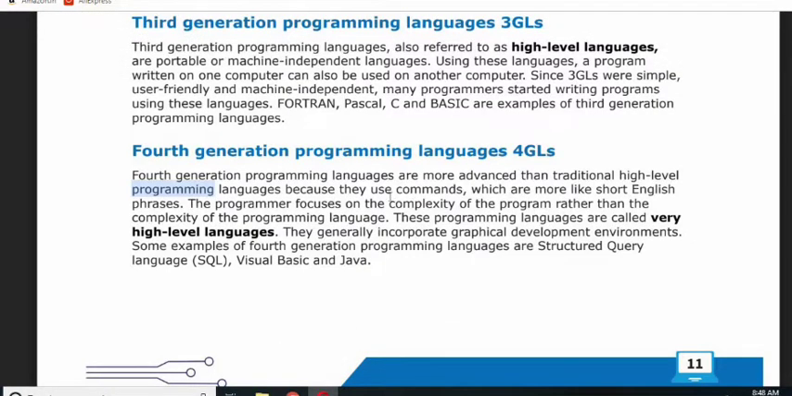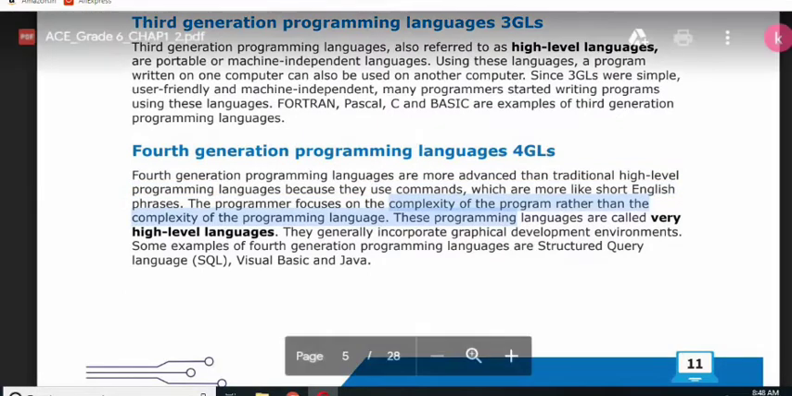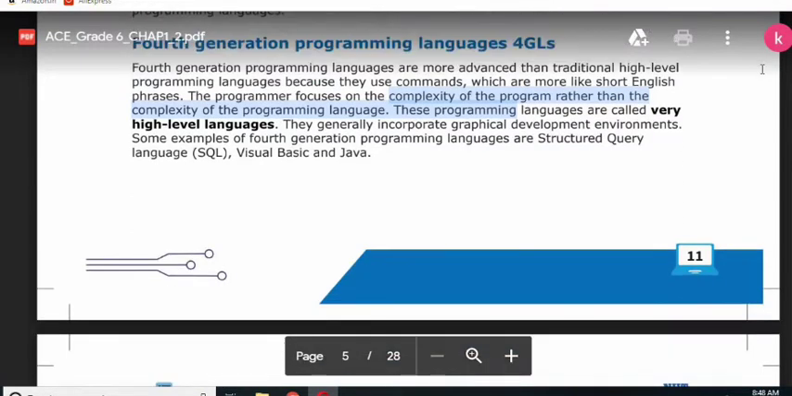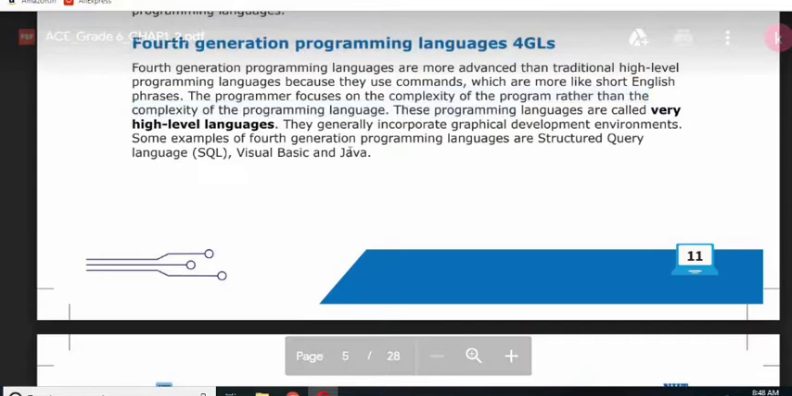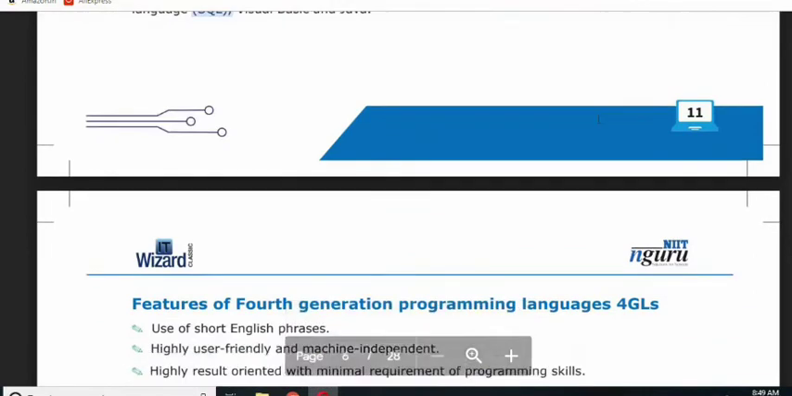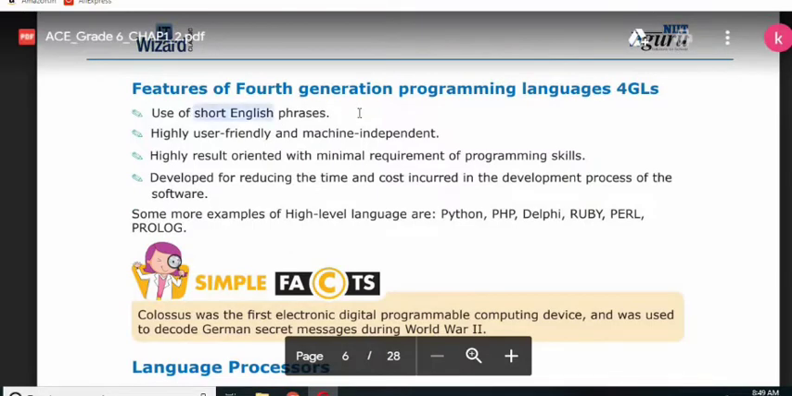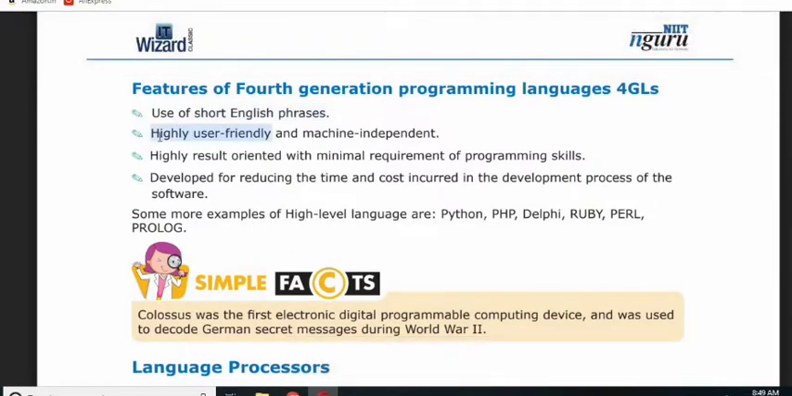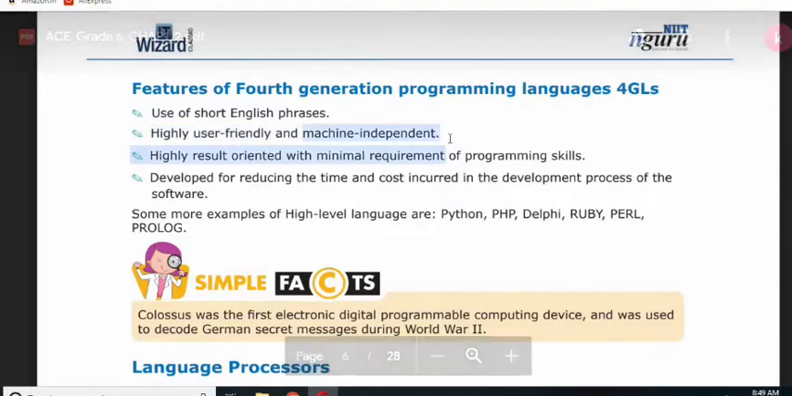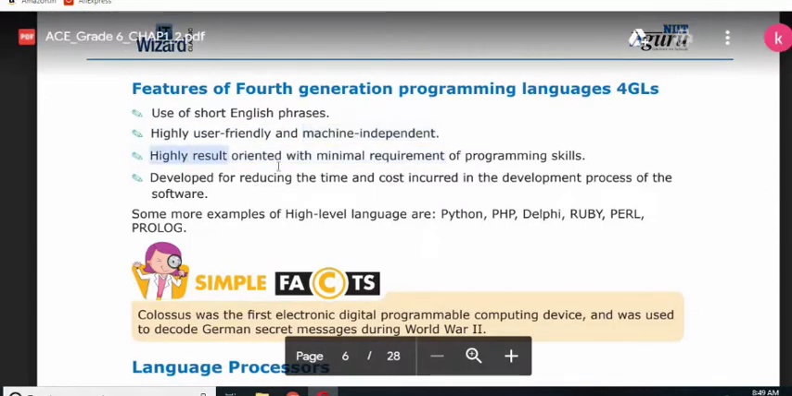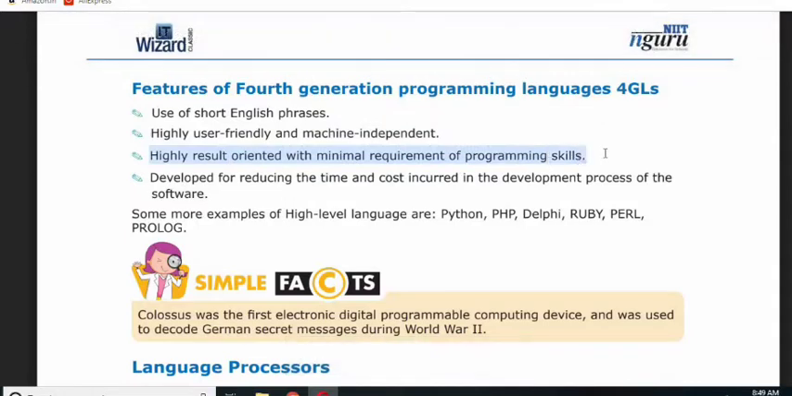And we can create complex, meaning difficult, programs with the 4GLs, the fourth generation languages. Examples of these languages are Java, Visual Basic, SQL. You will learn these languages when you are in 10th or 12th standard. The fourth generation language used short English phrases. It is highly user friendly, meaning it was very easy to understand, and machine independent. It is result oriented with minimal requirement of programming skill, meaning you don't need to be a professional in this language. If you know this language a little bit, then you can also create a program.